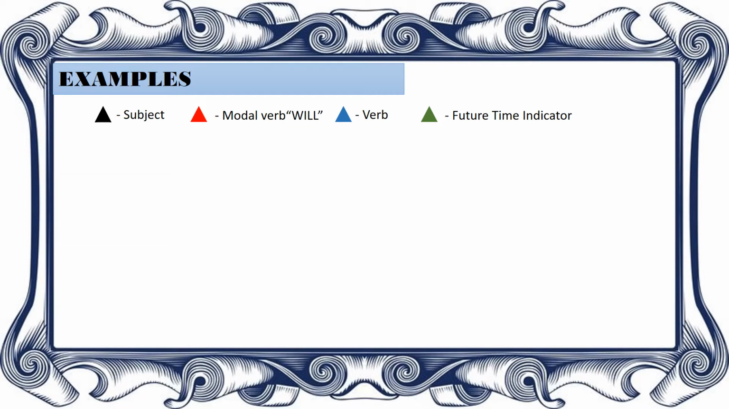So our first example here is "I will dance tonight." I is the subject, will is the modal verb after the subject, and then dance beside the will is the verb. I will dance, and then the future time indicator, tonight. This is the most basic example of a prediction. It only has subject, modal verb, verb, and future time indicator. No more extra words. Okay? So "I will dance tonight" is the simplest example of a prediction.